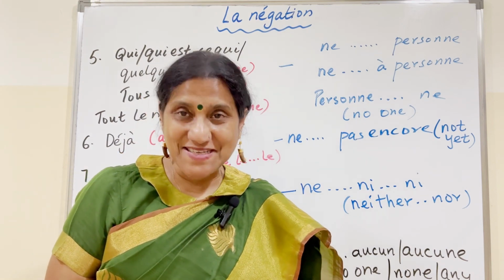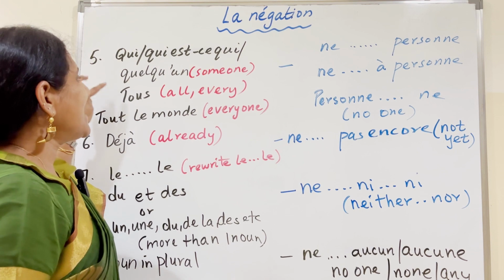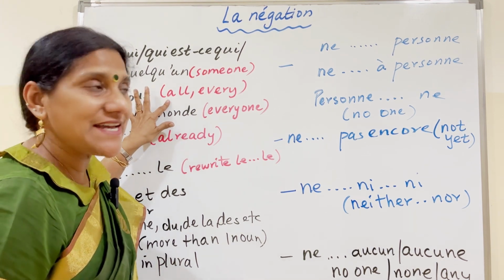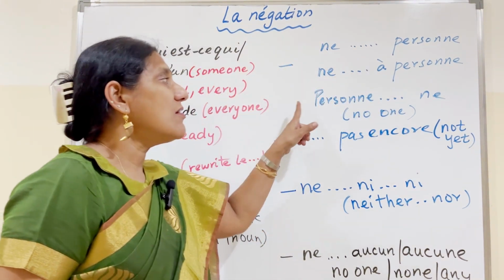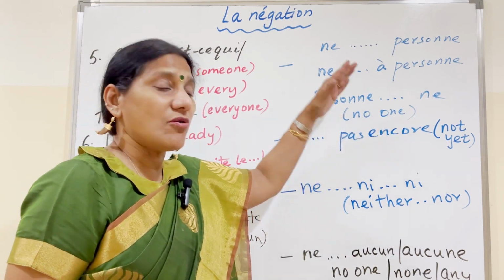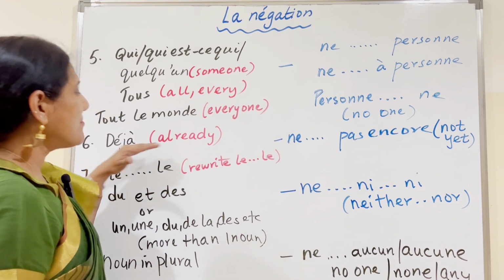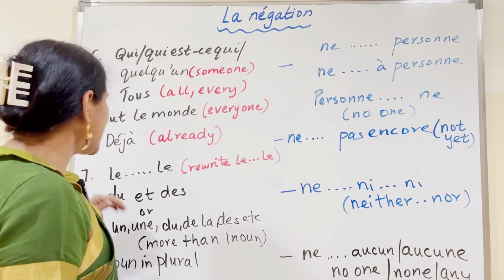Let's look at some more negative expressions. With qui est-ce qui, quelqu'un, which means someone, or tout, all or every, it changes to ne personne. If it's in the place of the subject, it becomes personne ne. Only when we do examples, you'll understand this better. Déjà means already. It changes to ne pas encore, not yet.